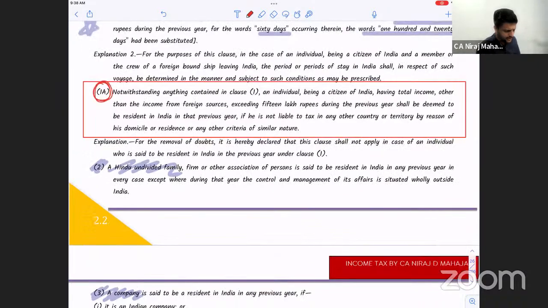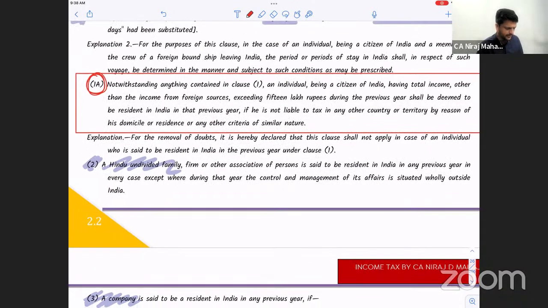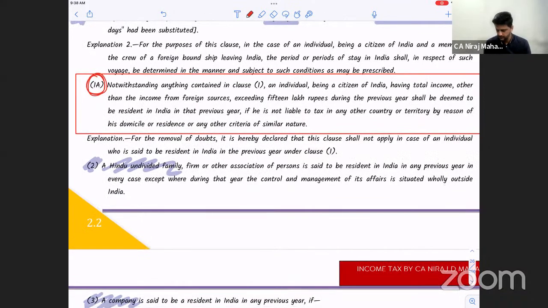Notwithstanding anything contained in clause 1, you should be able to answer me. There are 2 clauses, 1A and 1. So they are saying notwithstanding anything contained in clause 1. Who will override whom? This wording should be very clear to you. Will 1A override 1 or will 1 override 1A? 1A will override 1. That is the meaning of notwithstanding.